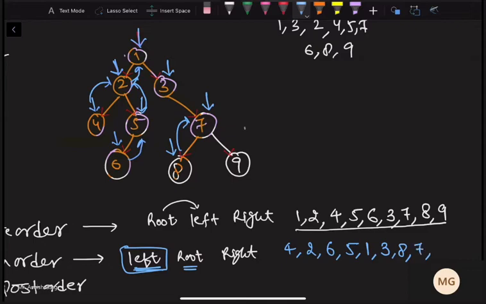Then we have right, and this right, which is 9, we do not have any left. So we write 9 as a root, not as a left or right, as a root. And do we have right of 9? No. Then we go back to 7. Now 7 is already visited. Then we go back to 3, which is already visited. Then we go back to 1, which is already visited. Now the whole tree is visited, and this is our in order.